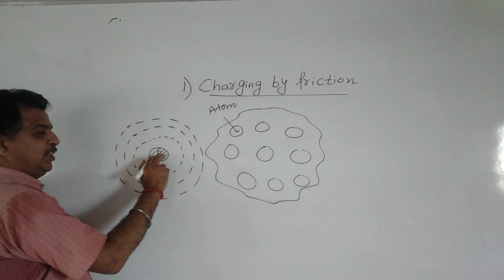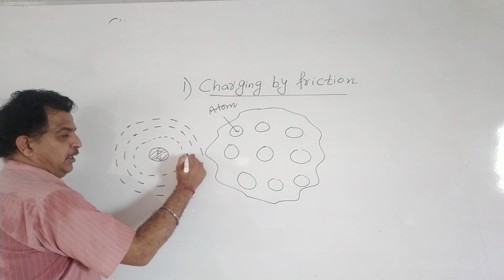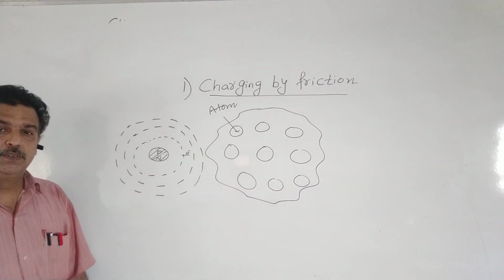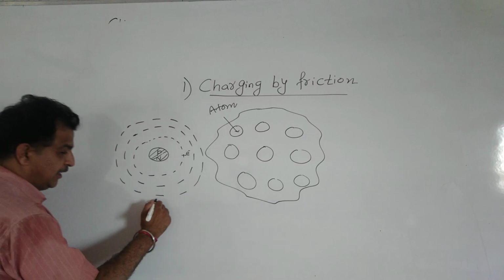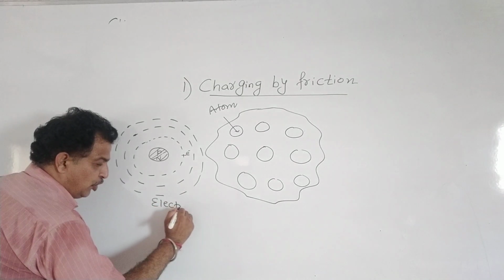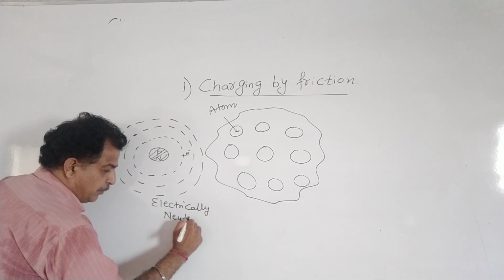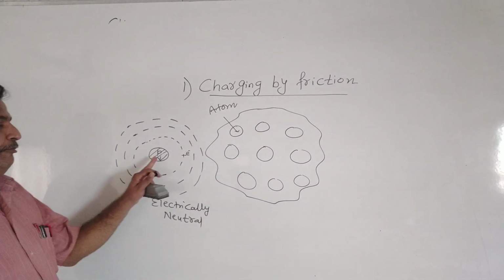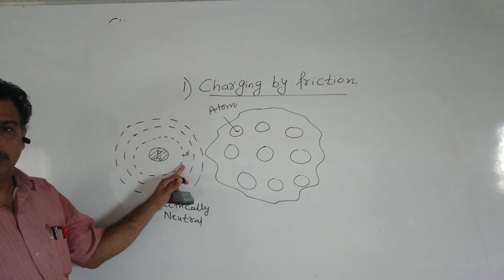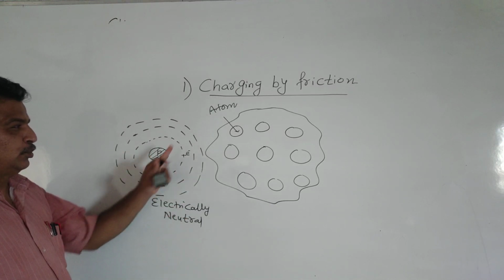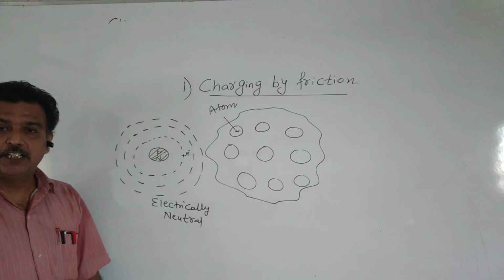So if there is one proton in an atom and there is one electron in an atom, then this atom is electrically neutral, because it consists of one proton and one electron. If it has two protons and two electrons, then also the atom is electrically neutral.